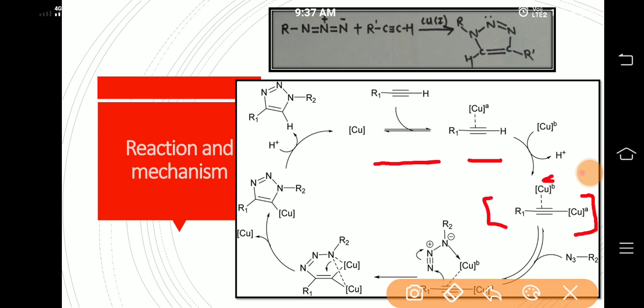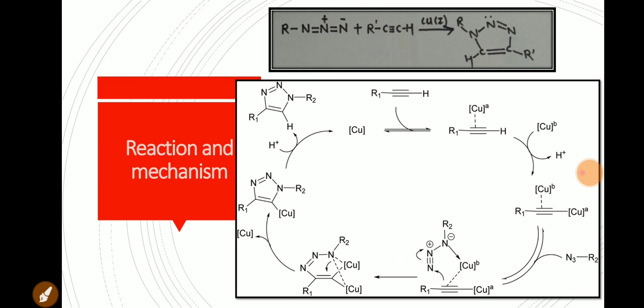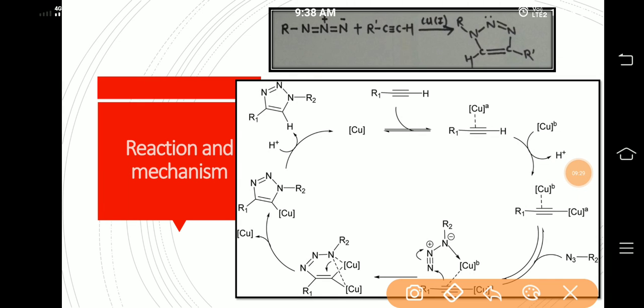One of the coppers coordinates with the azide nitrogen, which then cyclizes to give a metallocycle. This is done by nucleophilic attack of the terminal nitrogen of the azide group on the internal carbon of the alkyne, which then undergoes ring contraction.